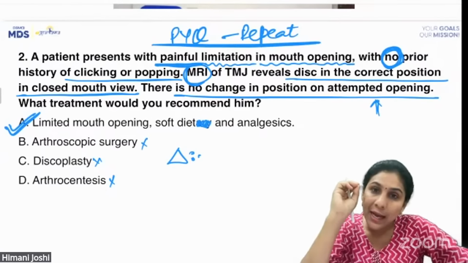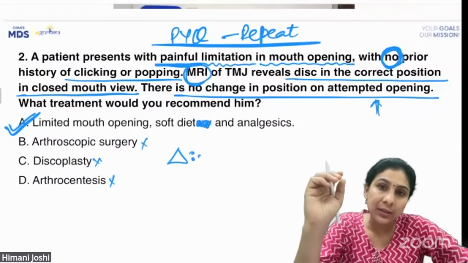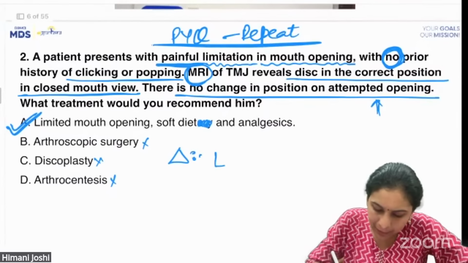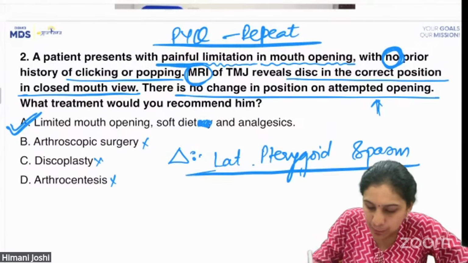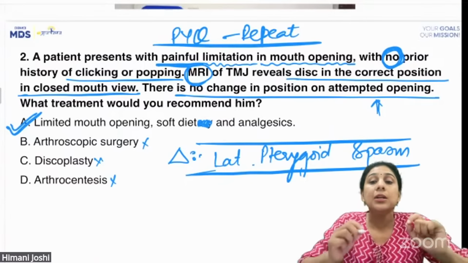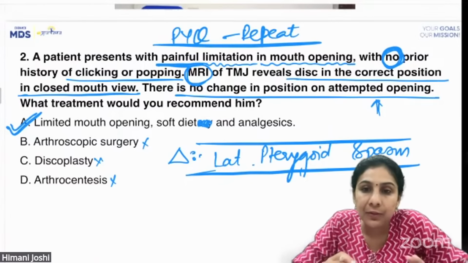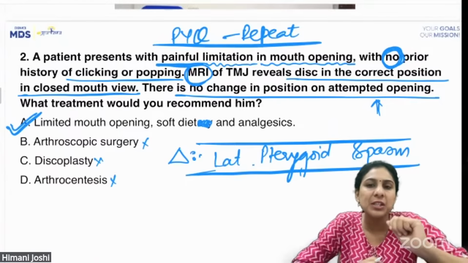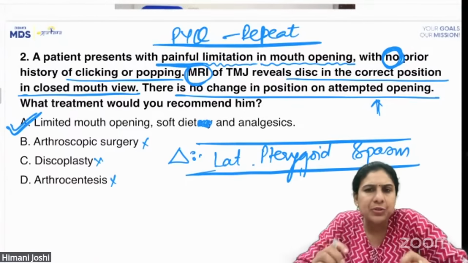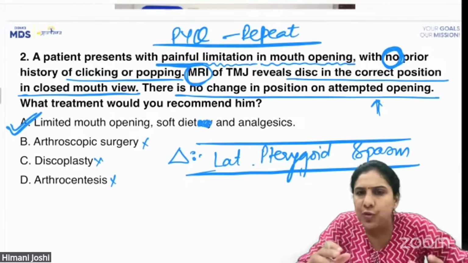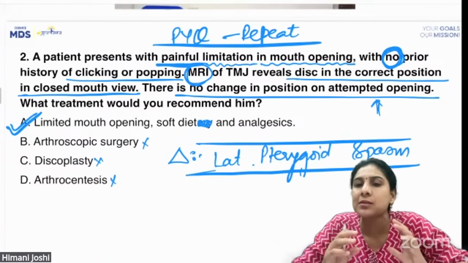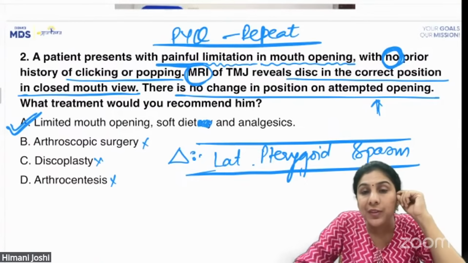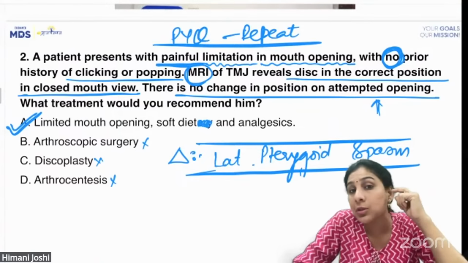Guys, the diagnosis of this case is not internal derangement, it is simply a lateral pterygoid spasm. It's simply a spasm of the lateral pterygoid which needs to be relieved. For some reason, there has been a spasm, some inadvertent injury, change of weather, infection, something which has caused a spasm in the lateral pterygoid. Because of that, the patient is unable to open the mouth, causing pain.